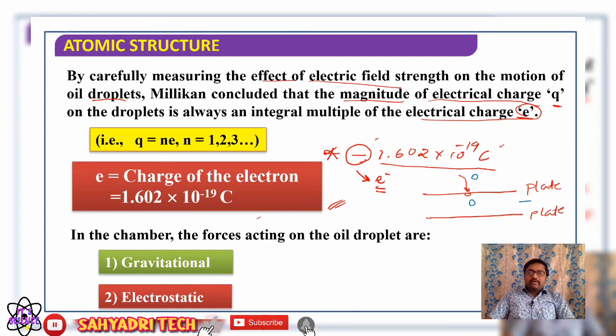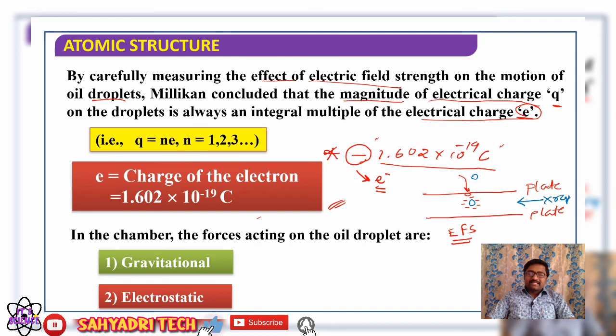And we know that with the help of X-rays, whatever gas is present in between the electrodes gets ionized. So due to collision of the oil droplet with gaseous molecules, this oil droplet is going to carry a certain charge. As the oil droplet is charged, and we are applying an electric field, with the help of these electrodes or plates we are applying a potential difference.